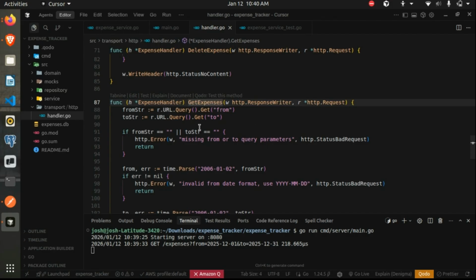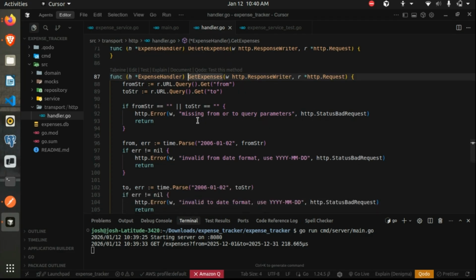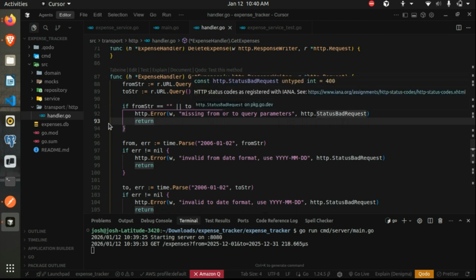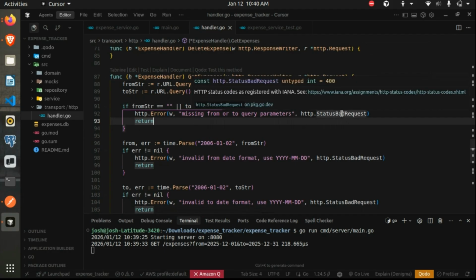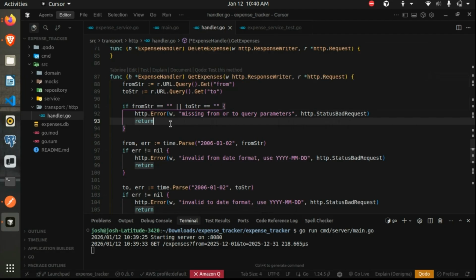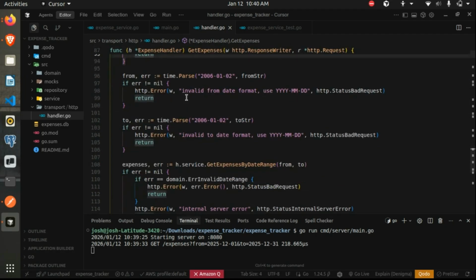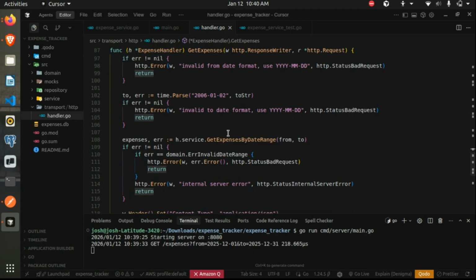So this is one way to read those: the query.Get methods, and then some basic validations, since these are required fields. If any of these is missing, we can just write an error response into the response writer object. There are two things: one is the actual error message, and the second is the status code, and then return. Once this is done, we call the next step, which is the business logic, or service level methods.